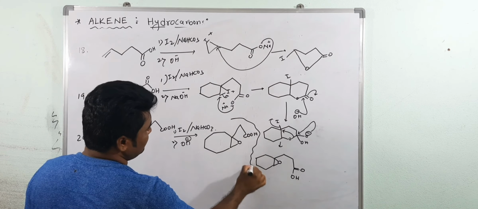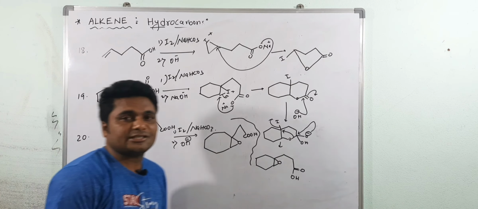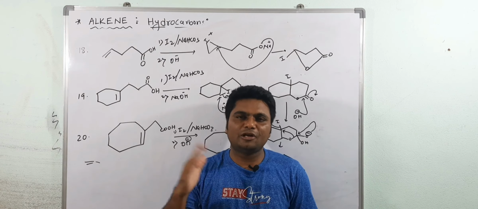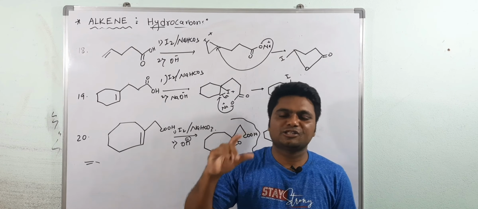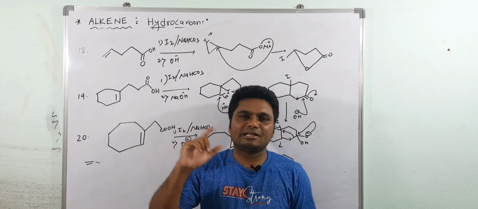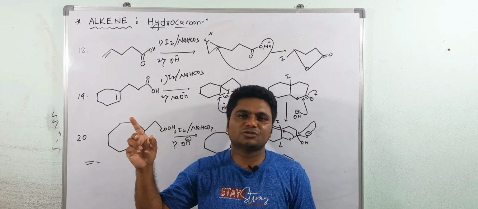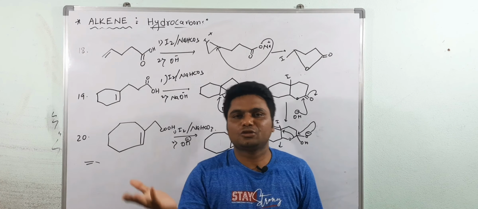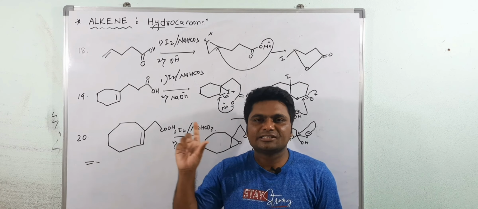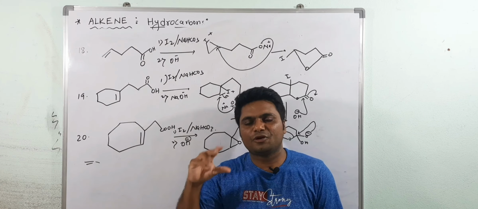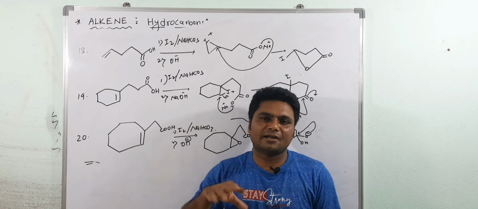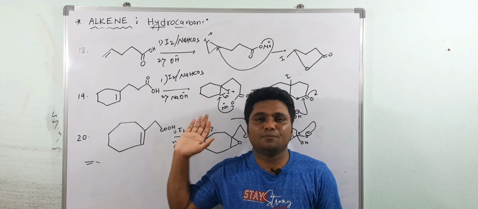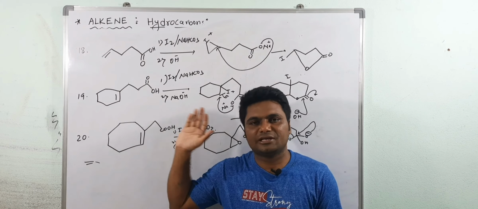Okay. These are the 20 problems we discussed based on addition of bromine to alkene. See, addition of bromine to alkene is anti-addition, and I already explained the stereochemistry. Cis alkene, anti-addition, racemic mixture, that is called threo. Trans alkene, anti-addition, meso compound, that is called erythro. But this is a symmetrical case. In unsymmetrical alkene, in both cis and trans, you will get a racemic mixture. This is a very important reaction for JEE Advanced, Mains and NEET.